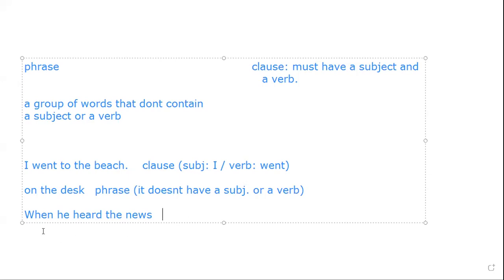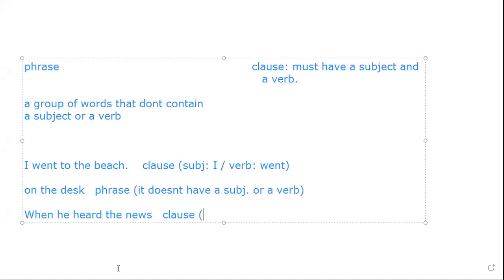The next one, it says, when he heard the news. Ahmed, do you think this would be a phrase or a clause? This is a clause. Good job. And what's the reason behind your answer? Why is it a clause? It has a verb and a subject. It has a subject and a verb. You need to have both. In order for it to be a clause, you need to have both a subject and a verb.